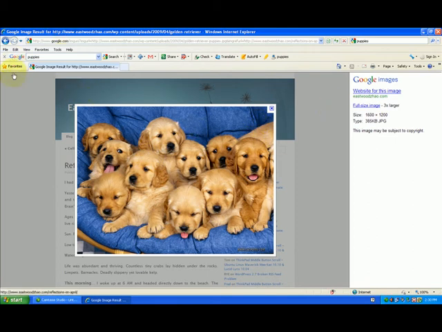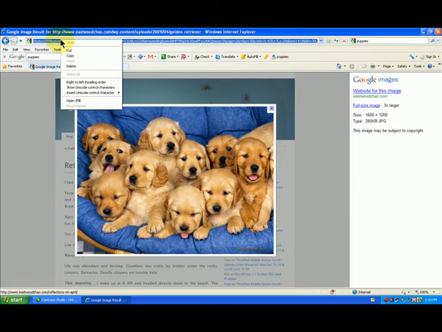Now it doesn't really matter what we're going to do here. I mean, I can go up here to the URL. I can do a right click and it gives me a few options. I can copy that URL if I want to maybe copy this and put it in an email and say, hey, go look at these cute puppies. They're awesome. The right mouse button tells me what I want to do to that particular thing.